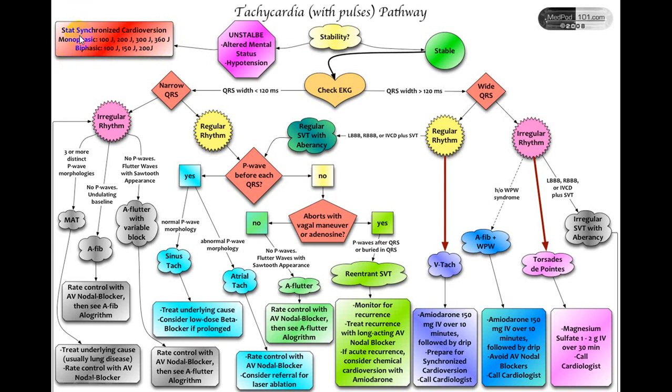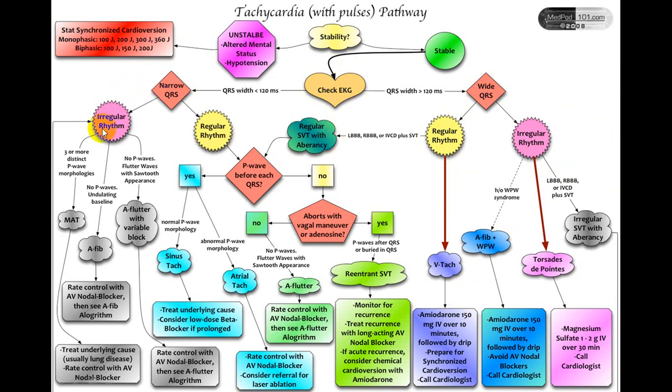So, in the unstable variety, if a person has hypotension and it is a narrow complex, always go for a synchronized cardioversion, either monophasic or biphasic DC conversion, or what we call cardioversion. Say it is stable, then check the ECG. If it is wide QRS, I am not discussing that at present. This is wide QRS with aberrancy, but treatment remains the same.